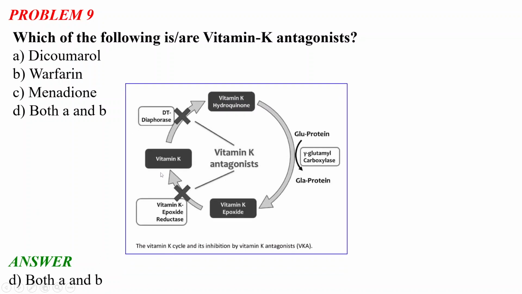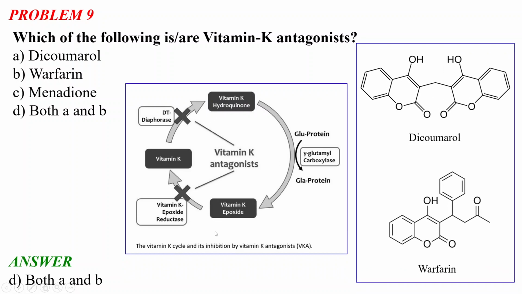So what are vitamin K antagonists and what do they do? Vitamin K helps us in blood clotting. You all know that when we are hurt at some point, or there is bleeding, after some time the blood forms a solid state, and there is a clot in our body, and that is because of vitamin K. So what vitamin K antagonists do is basically disrupt this vitamin K cycle. If the vitamin K cycle is disrupted, blood clotting will be inhibited.